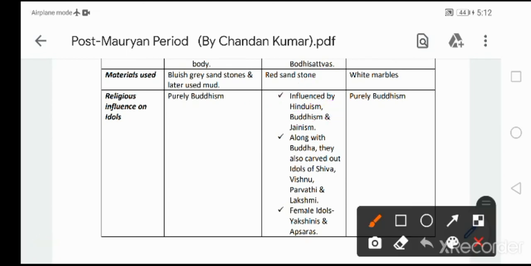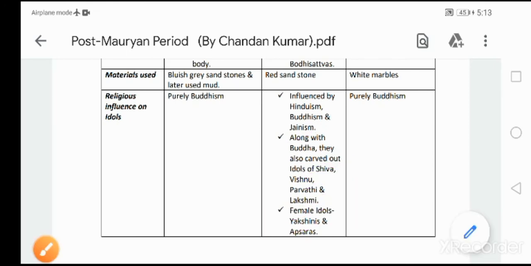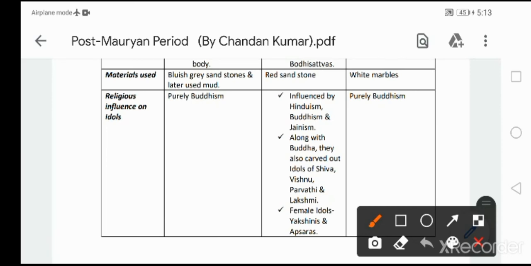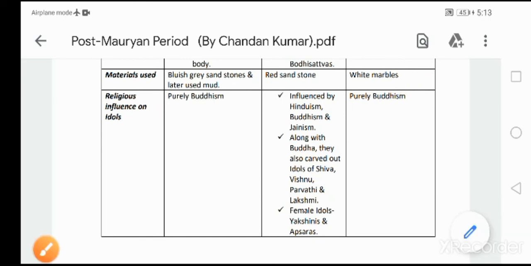In case of Mathura School of Art, apart from Buddha idols, they also carved idols of Shiva, Vishnu, Parvati, and Lakshmi, and also beautiful female idols, that is Yakshinis and Apsaras. Kindly remember, very very important. Amaravati School of Art is also purely Buddhism. Both Gandhara and Amaravati are purely Buddhism. They were not influenced by any other religions.